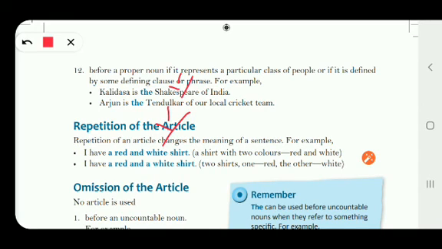Right? So with this, children, we have completed all the three articles, that is the indefinite articles and the definite article. What are the indefinite articles we read today? We read about a and an, whereas the definite article the, and their usage in language, right? Now the next part, or the concluding part of the chapter, will be explained to you in the next video. That is the repetition of the article and omission of the articles. These two things, children, I'll explain to you in my next video.